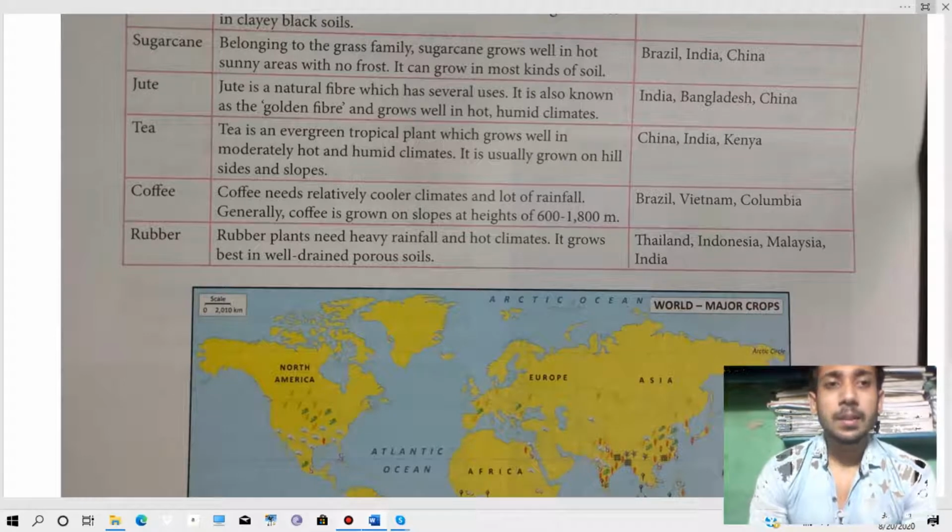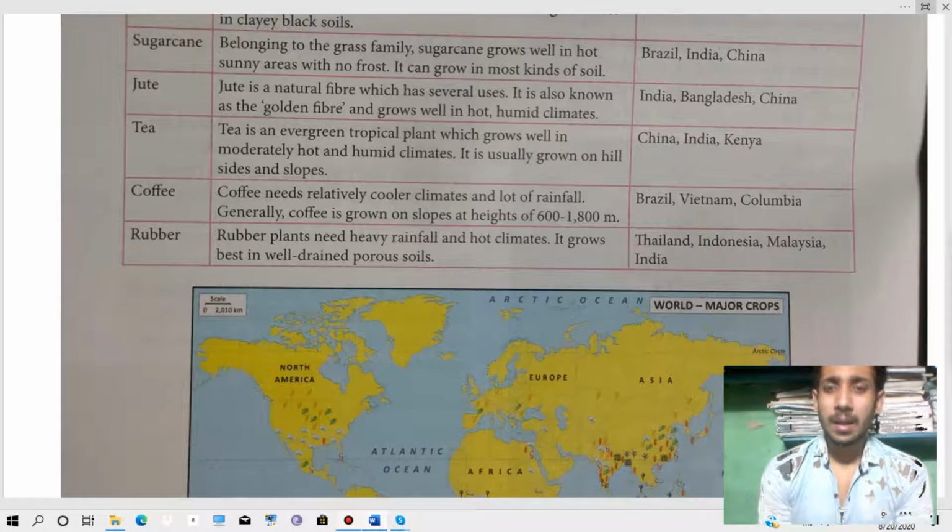Okay. Then coffee. Coffee needs a relatively cooler climate and a lot of rainfall, because it needs a height and slope of 600 to 1800 meters, and it generally needs the cooler climate with a lot of rainfall. And the major producers are Brazil, Vietnam, Colombia.